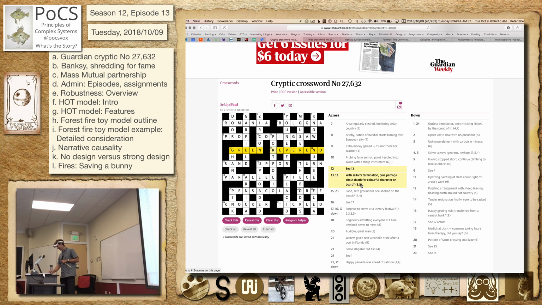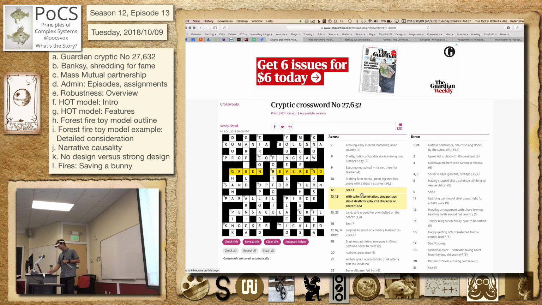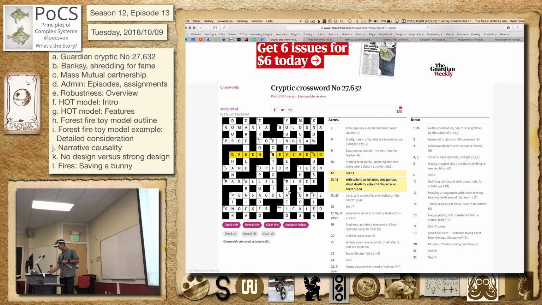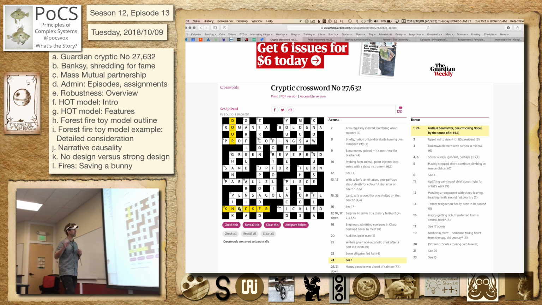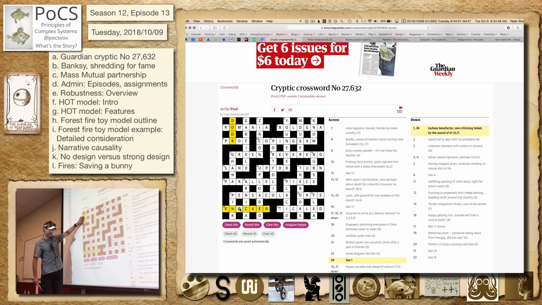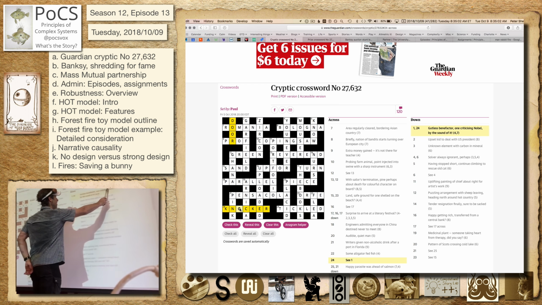That was a funny reveal. Lots of beautiful things in here. So this is kind of weird. This one, what's this one? Yeah, door knocker. So gutless benefactor. I'll just show you a couple. Gutless benefactor. Where is it? One criticizing Nobel by the sound of it.